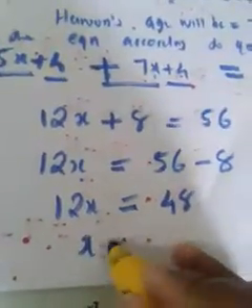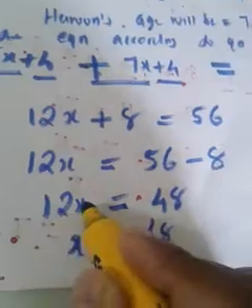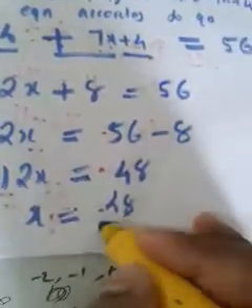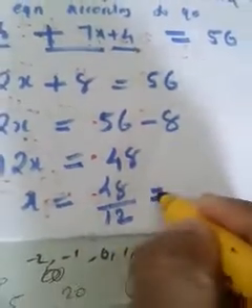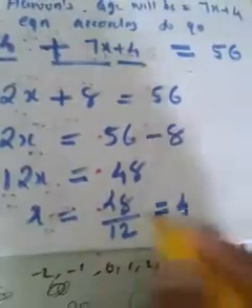Then can you tell me the value of x now? Since 12 is multiplied with x, when you take the 12 to the right side, it becomes division. 48 by 12 is nothing but what? 4. So we got the value of x as 4.